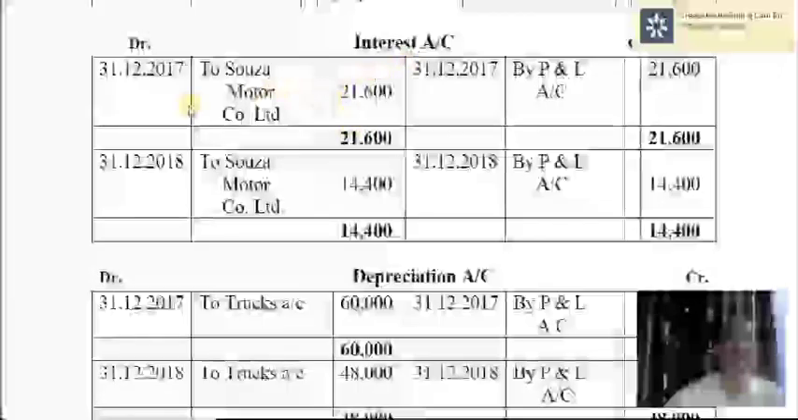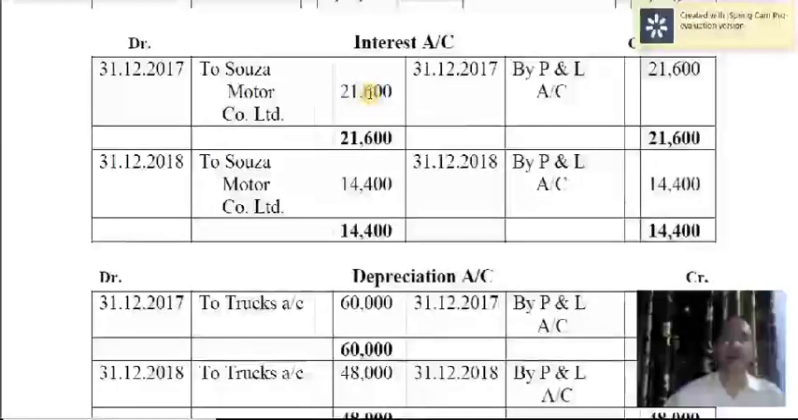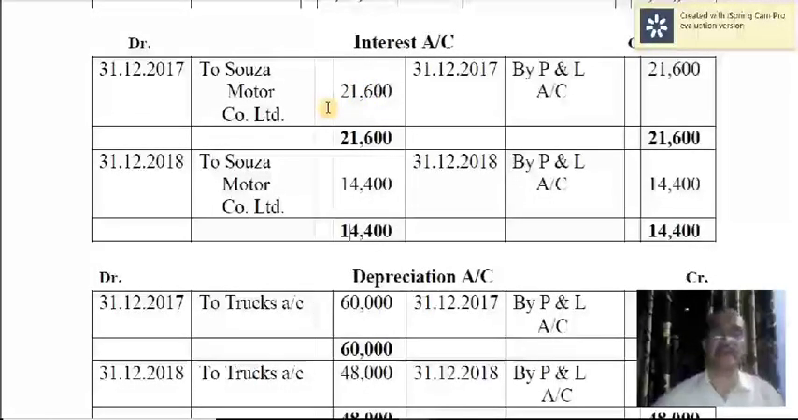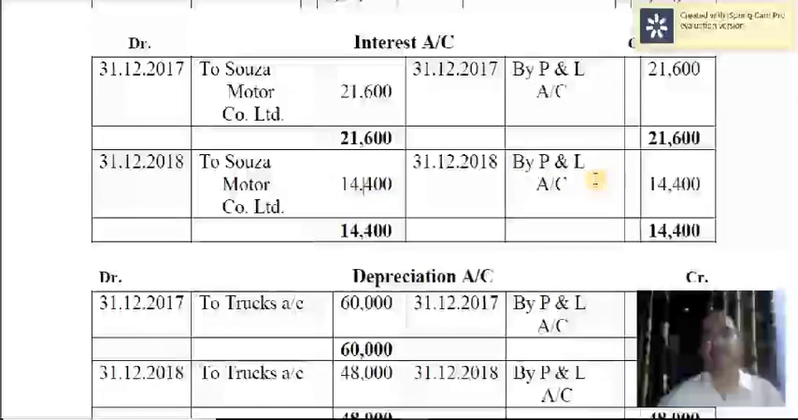So interest account debtor to Souza Motor Company Limited account 21,600. And at the end of the accounting year, that will be transferred to profit and loss account. So this account is closed. This is a nominal account. Nominal accounts are closed at the end of the year, whereas personal and real accounts are balanced at the end of the year. Then for the second year 2018, again interest is 14,400, and at the end of the year that is being transferred to profit and loss account. Thereby interest account is closed for the second year also.